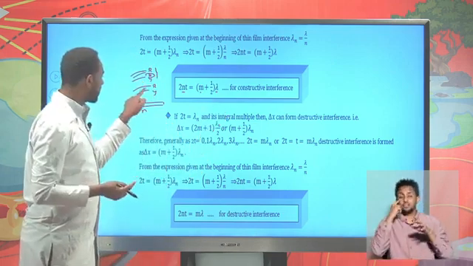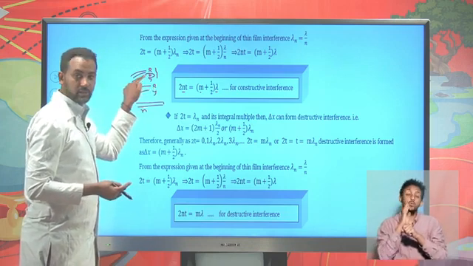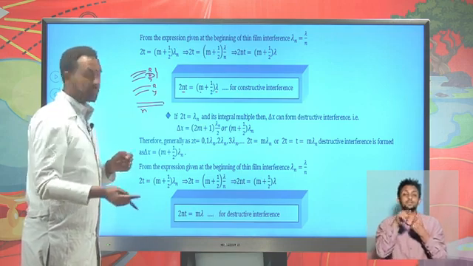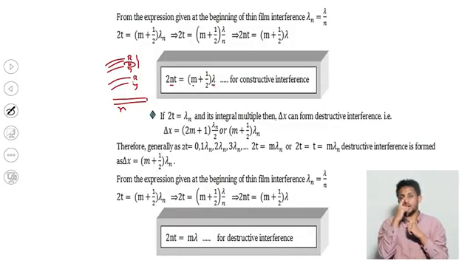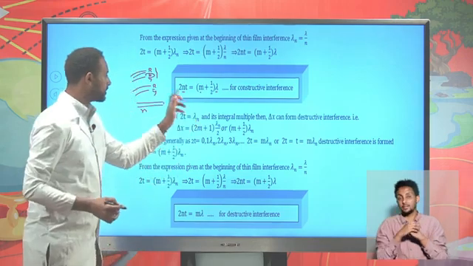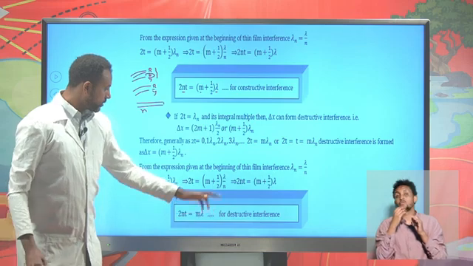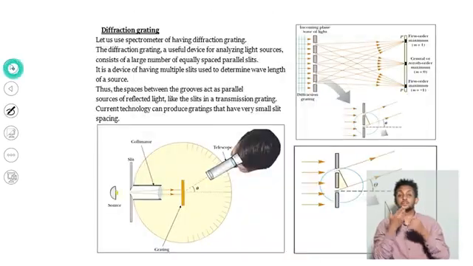For example, if you are trying to find red, previously we said that blue is missed. So the wavelength of the blue light in air can be given as lambda. And if you find red, for example, you can find the wavelength of red in air. So lambda is the wavelength of a given light in air, and know that n is the refractive index, t is the thickness of the oil. So this is for constructive and destructive interference of thin film interference.